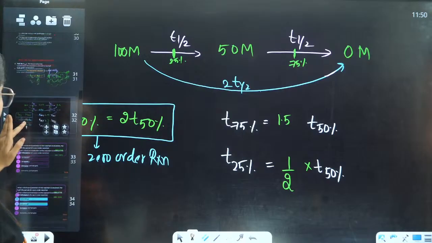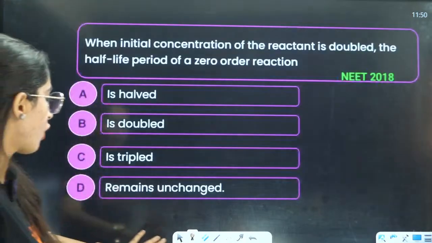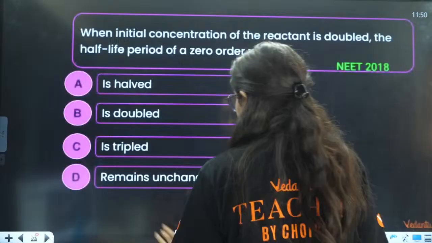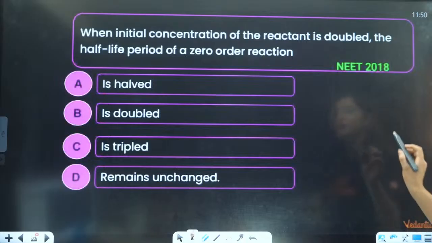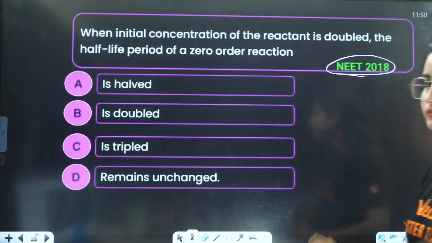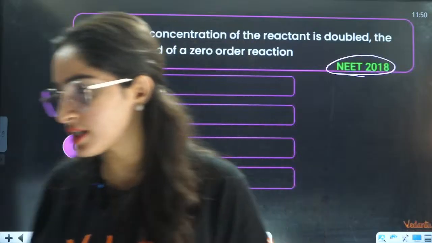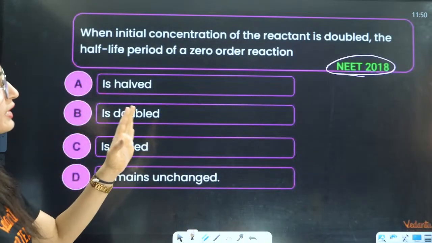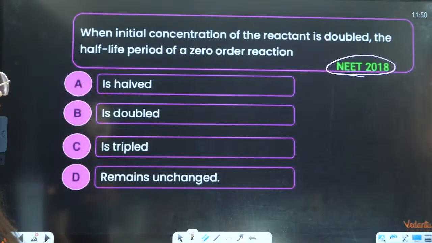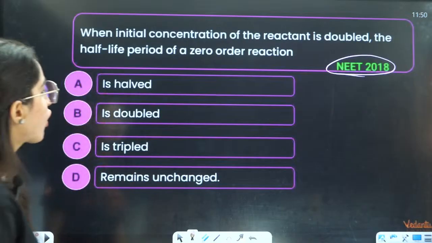Now, let us talk about some questions from your zero order reaction. They are saying, if the initial concentration of the reactant is doubled, what happens to the half-life period of zero order reaction?